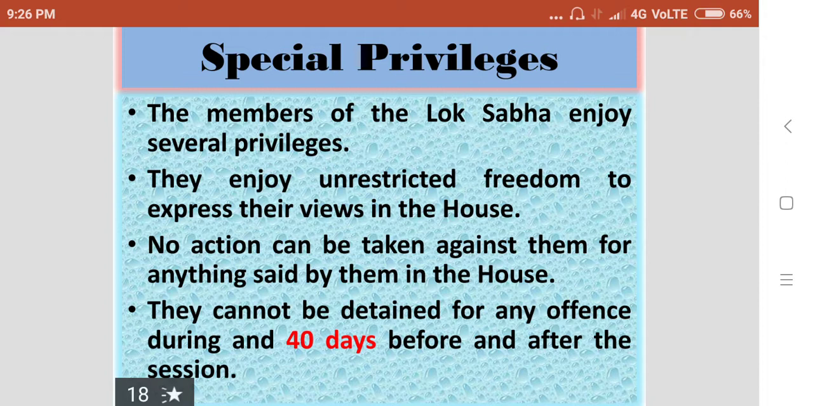They cannot be detained for any offense during and 40 days before and after the session. No arrest or detainment of the members of the Lok Sabha during and 40 days before and after the session. Within 40 days before and after the session, no member of the Lok Sabha should be arrested.